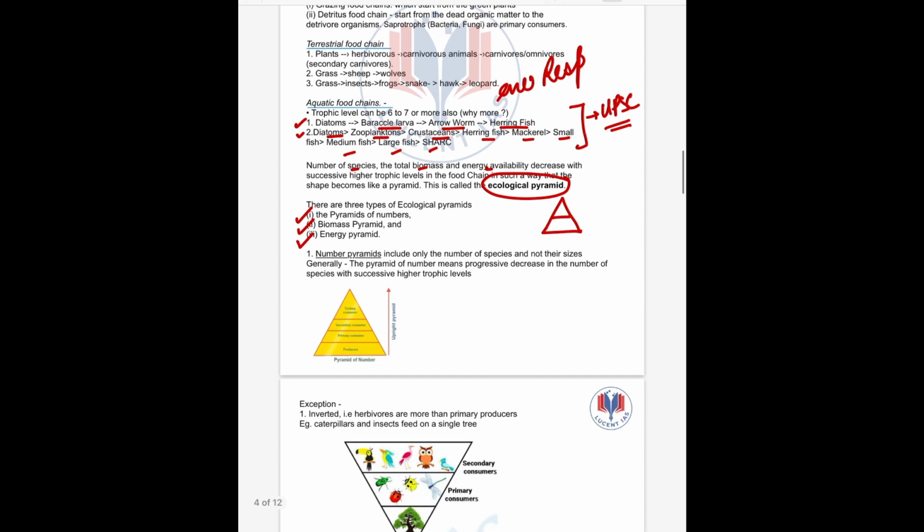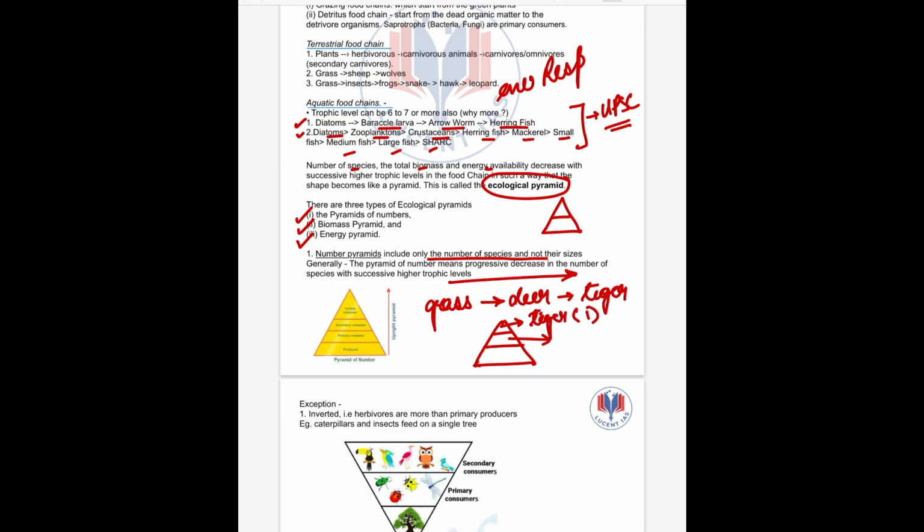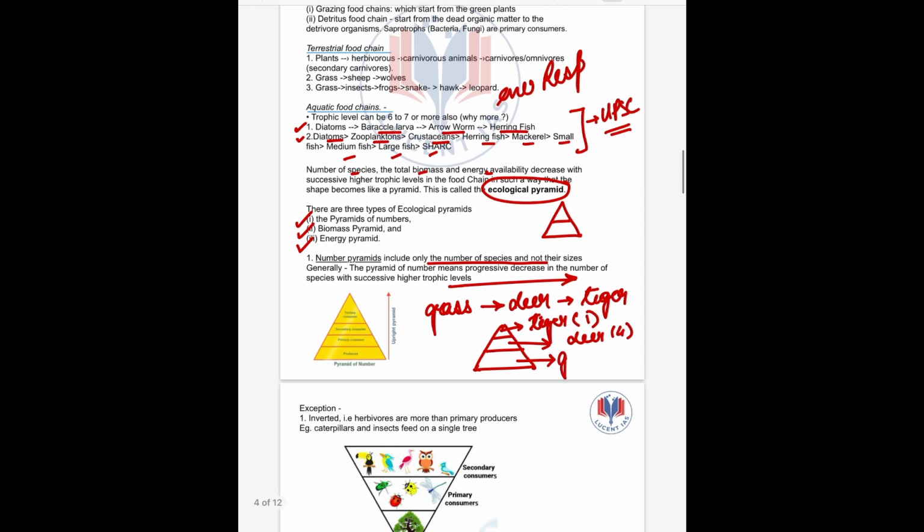So what is number pyramid? This number pyramid includes only the number of species in the trophic level. Suppose taking the example of grass, deer, tiger. The trophic level increases from this side, so as we go higher, the number of species will decrease. If there is one tiger, then for one tiger there will be 4 deers. For 4 deers, if we quantify, then there will be 10 units of grass. So as we go higher up the trophic level, the number of species decreases. Clear? This is a number pyramid.